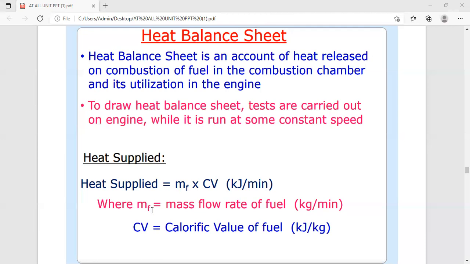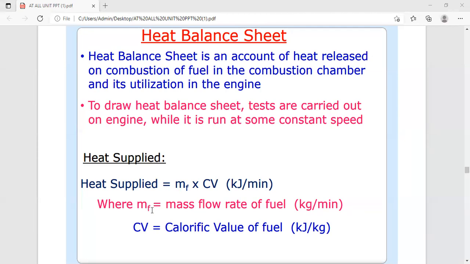So that's why we are defining that the heat balance sheet is the amount of heat released on combustion of the fuel in the combustion chamber and its utilization in the engine. In this way, we are going to calculate the heat balance sheet. To draw the heat balance sheet, various tests are carried out on the engine while the engine is run at constant speed.